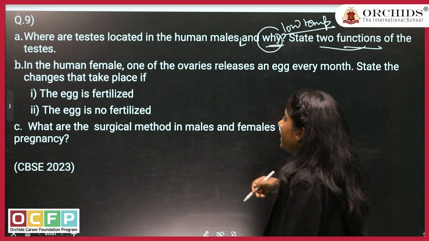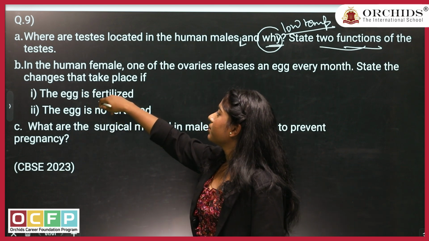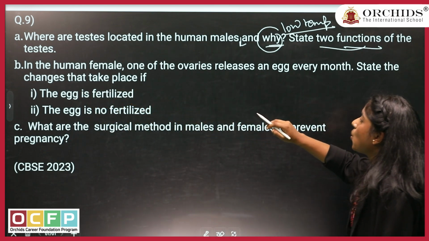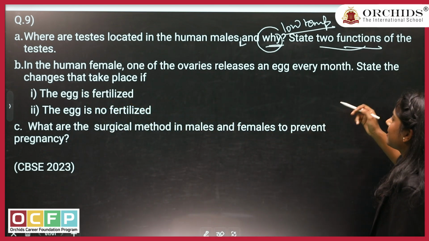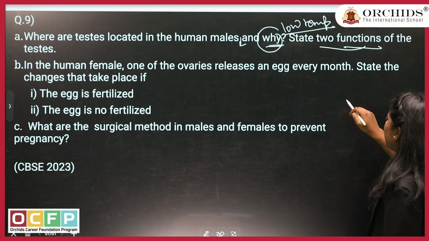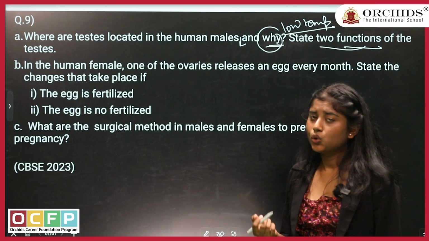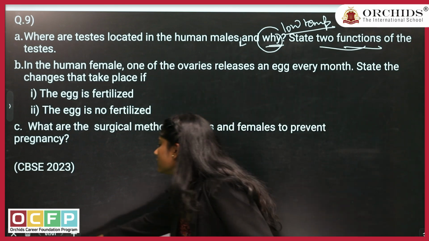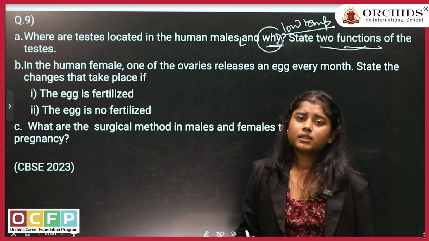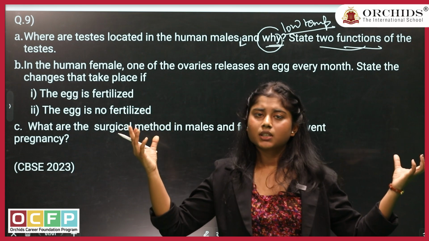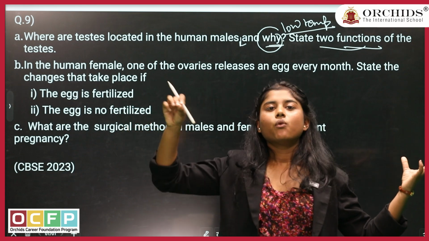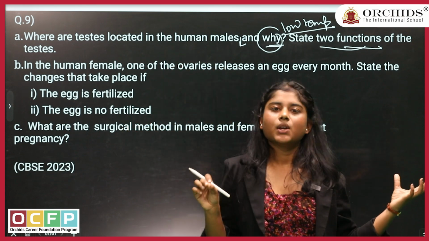Next part of the question: in a human female, one of the ovaries releases an egg every month. State the changes that take place. So in the female reproductive system, there are two ovaries present, and out of each ovary one ovum is released every month.